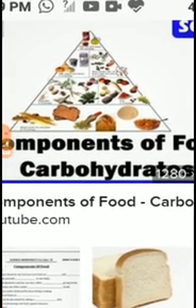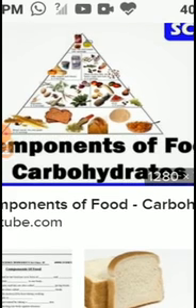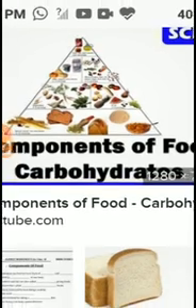So dear students, this type of pyramid shows that the larger contribution has to be of carbohydrate, then vitamins, then protein, and lastly fat.